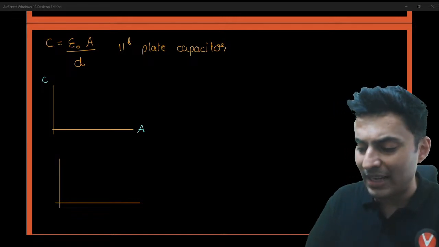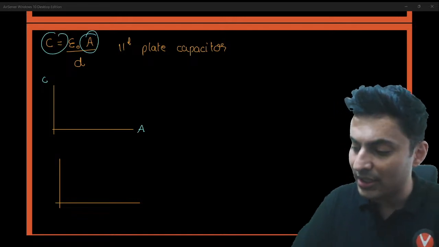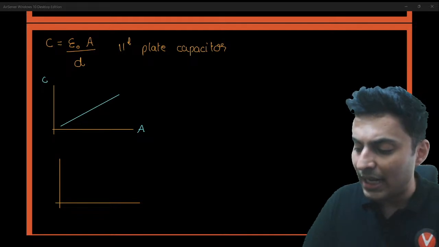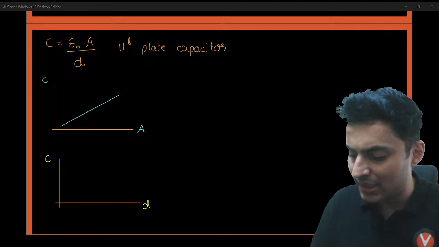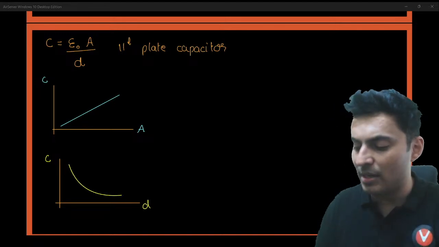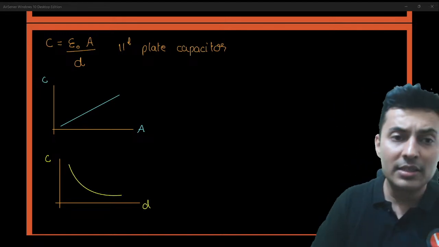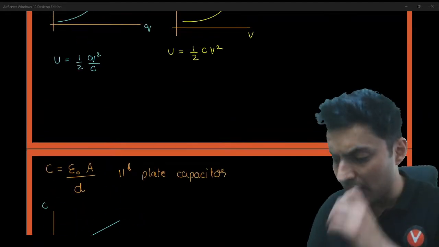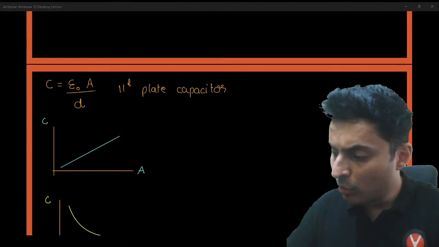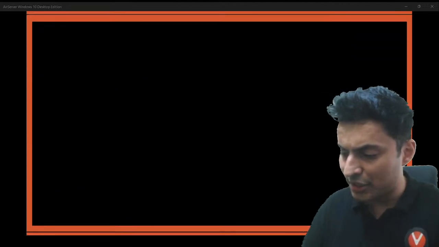So if you talk about capacitance with respect to area, because it is in the numerator, it will be directly proportional. But if you talk about capacitance with respect to the distance, it is going to be inversely proportional. That's the difference. Standard questions do come on it, very, very commonly asked. Okay, again, moving on to the next one.